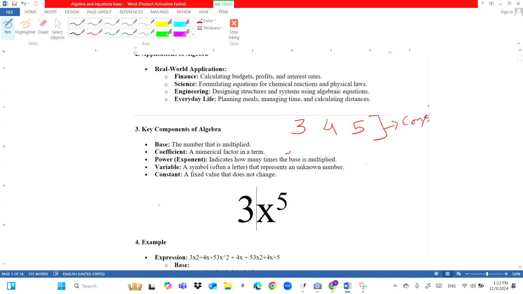Whereas when I use a letter in a mathematical expression, which is a, b, x, y, p, q, all these are variables because this value can change. I can keep the value according to my need.